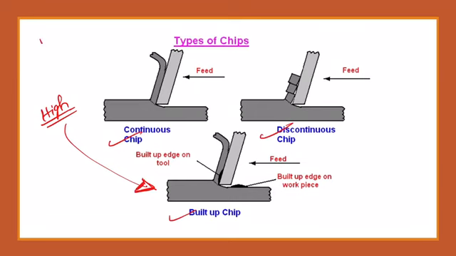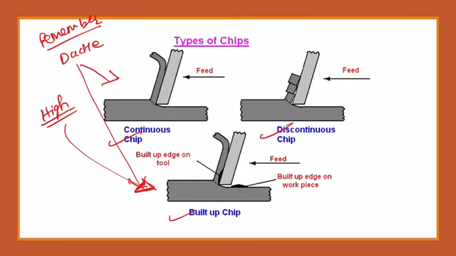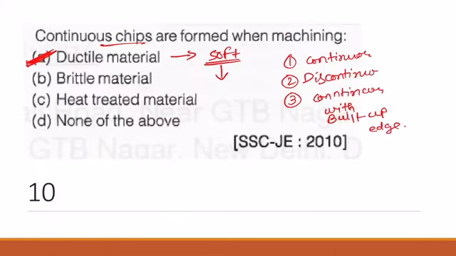And remember, for ductile material, both these kinds of chips are formed, but these continuous chips with built up edge are found at high speeds, which is not desirable, right? So please remember this, and it is a very important question, because it was asked in SSC JE 2010.